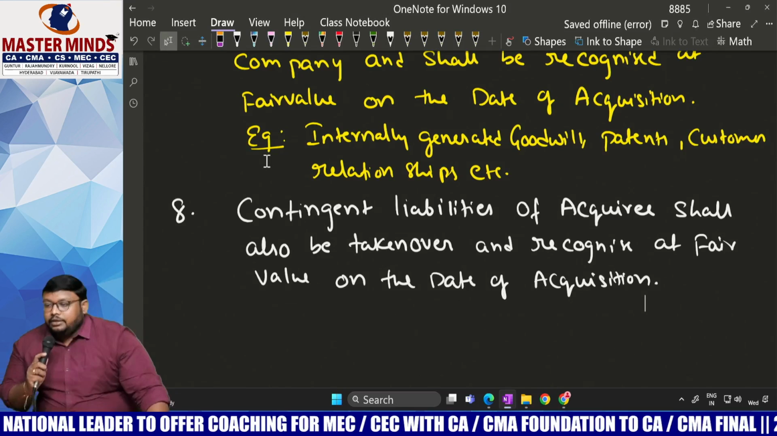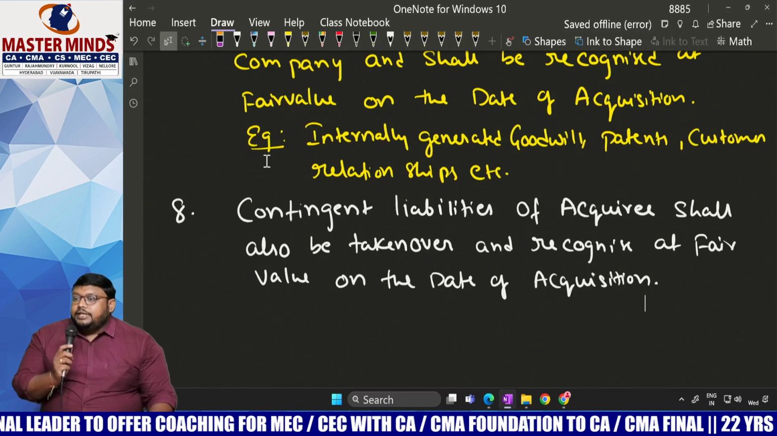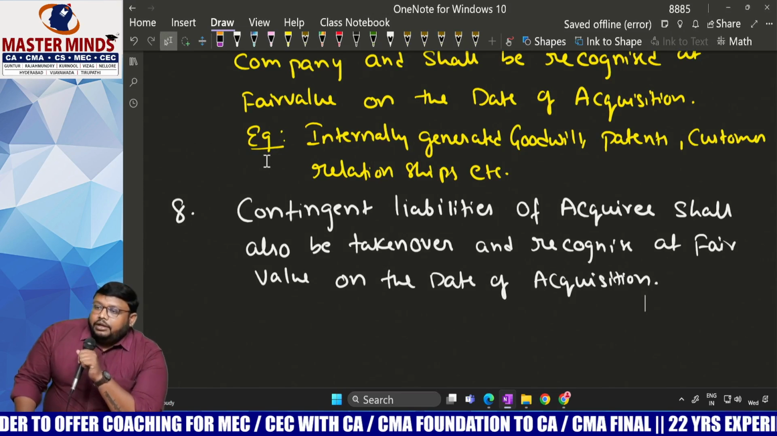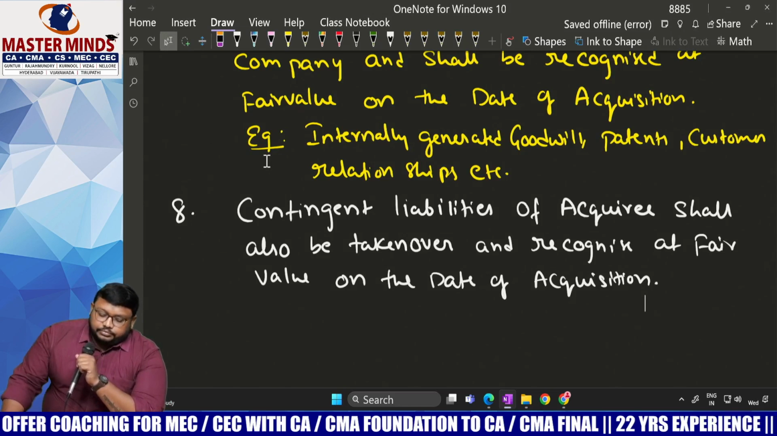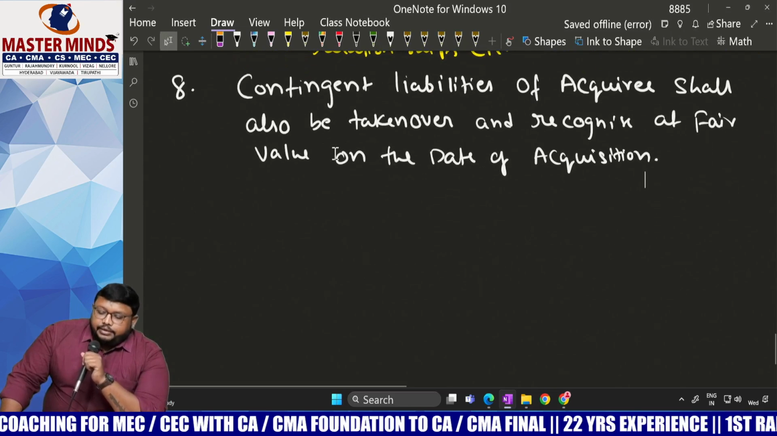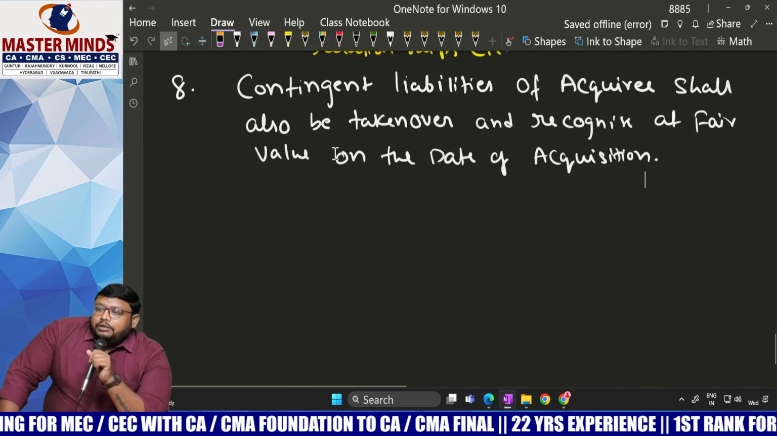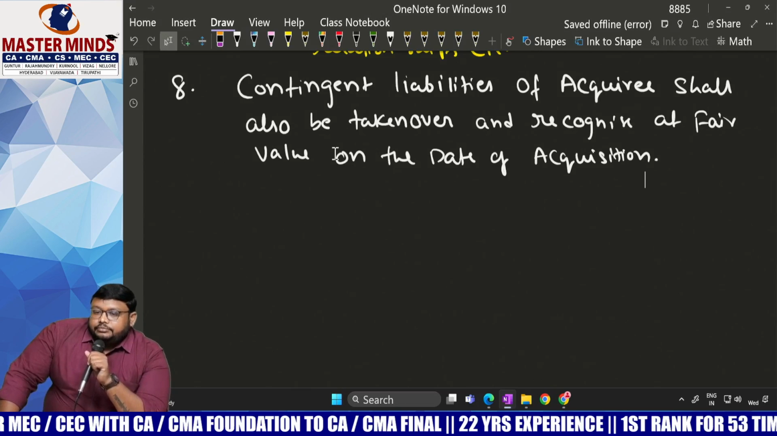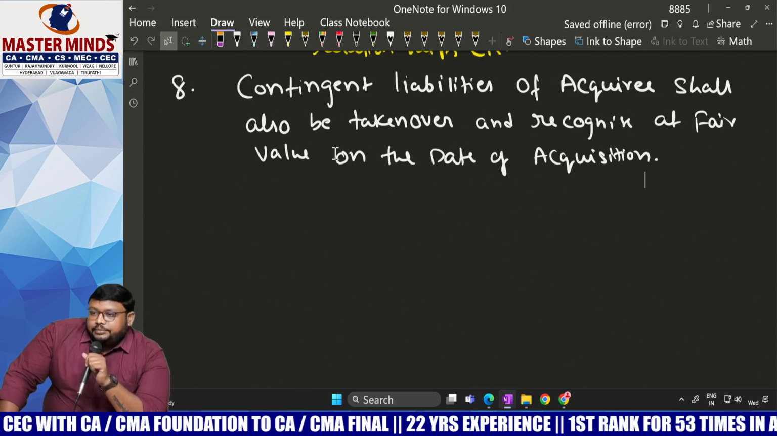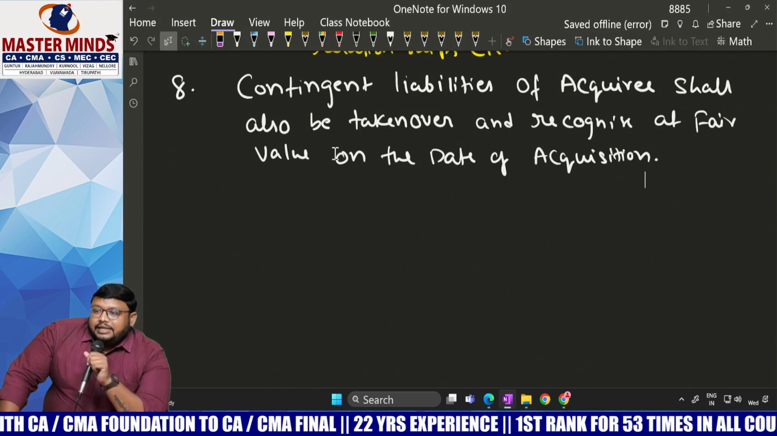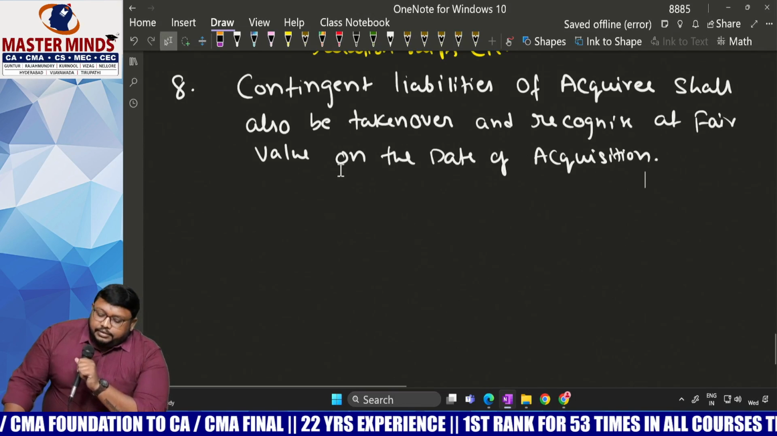So okay. Contingent liability is also taken over at which value? Fair value on the date of acquisition. See, next, have you heard about indemnification assets? Indemnification asset. So, indemnification asset. Okay.